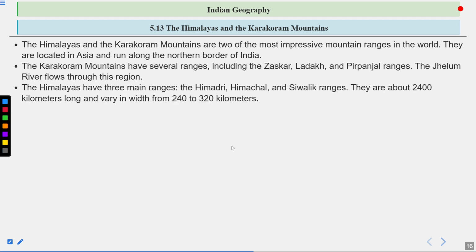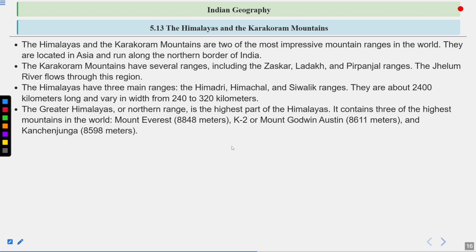The Himalayas have three main ranges: the Himadri, Himachal, and Shivalik ranges. They are about 2,400 kilometers long and vary in width from 240 to 320 kilometers. The Greater Himalayas or Northern Range is the highest part of the Himalayas. It contains three of the highest mountains in the world.